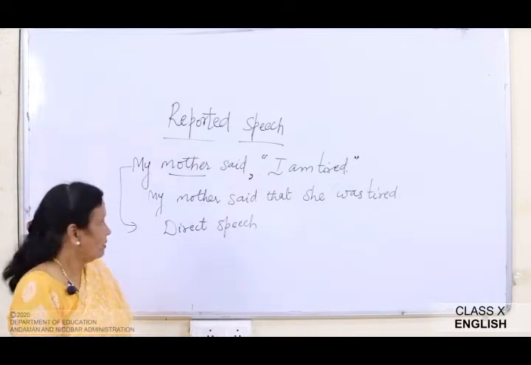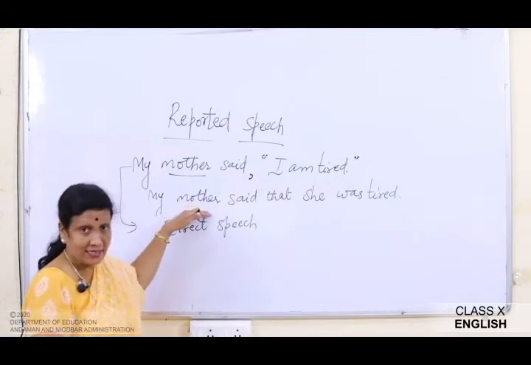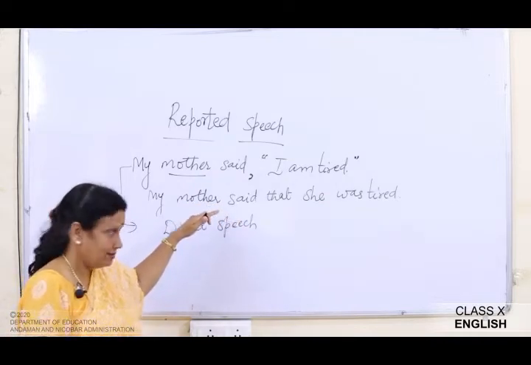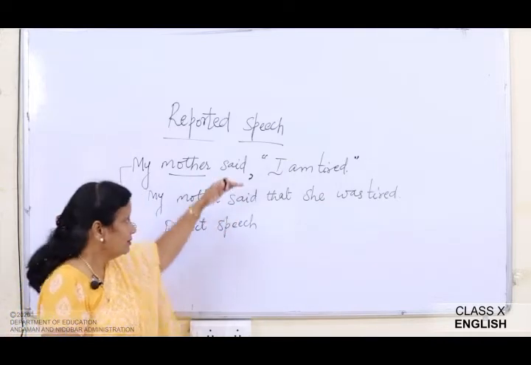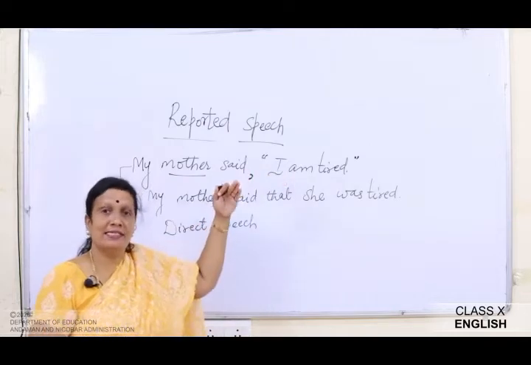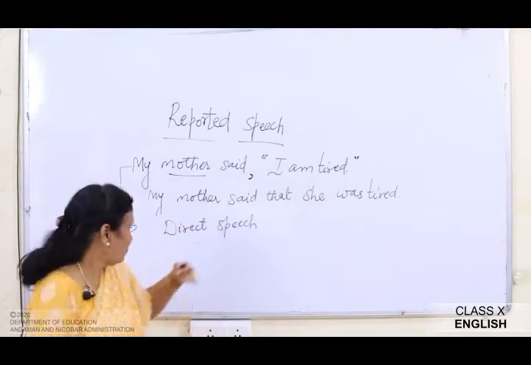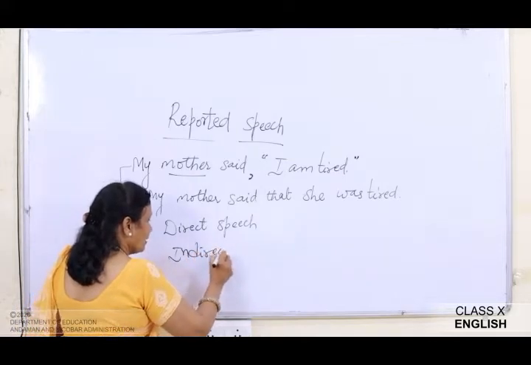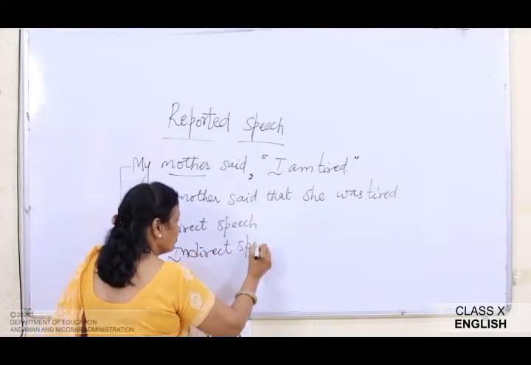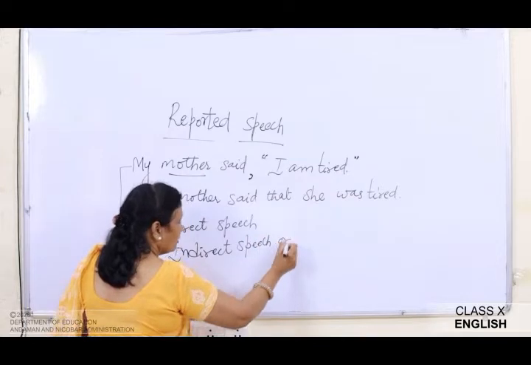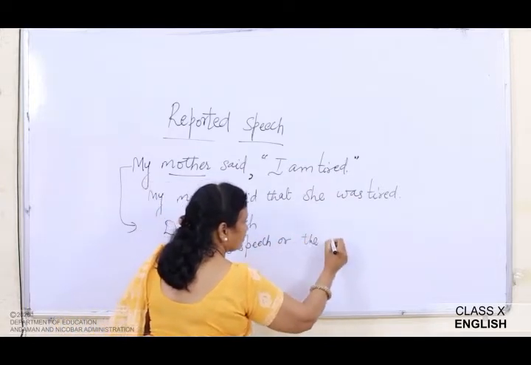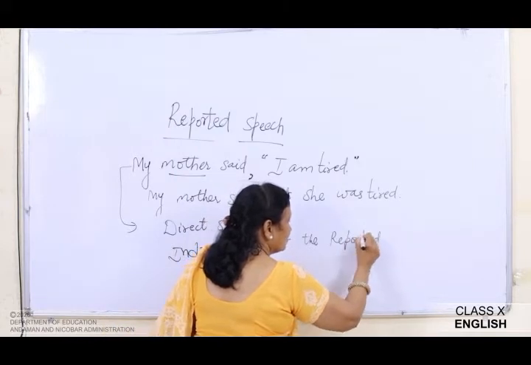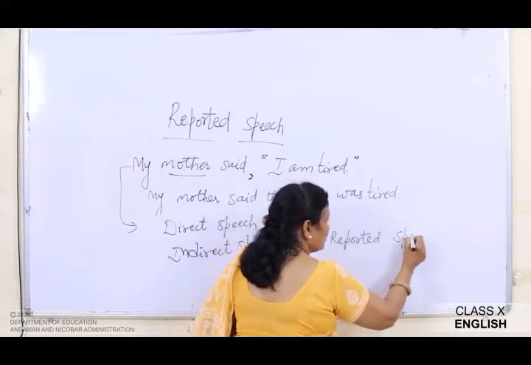Okay, and the second sentence, where we have made some changes so that the meaning of the sentence does not change, is known as the indirect speech or the reported speech.